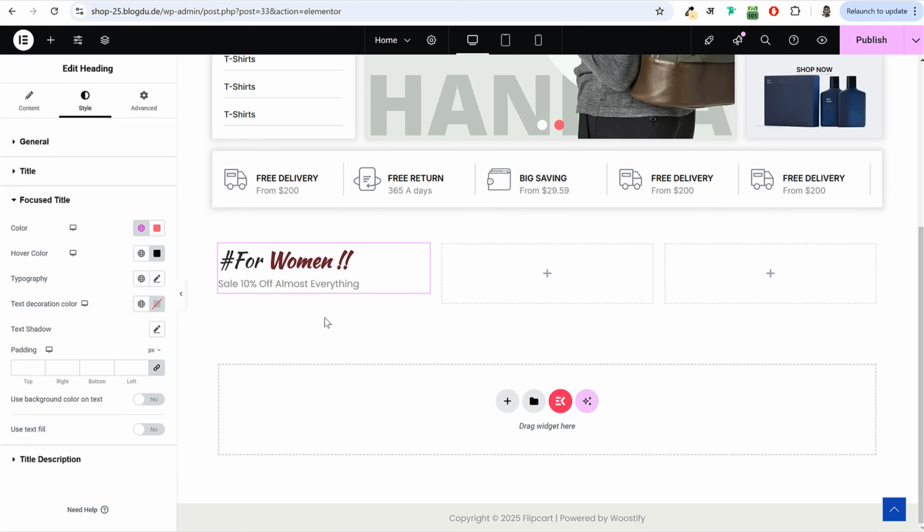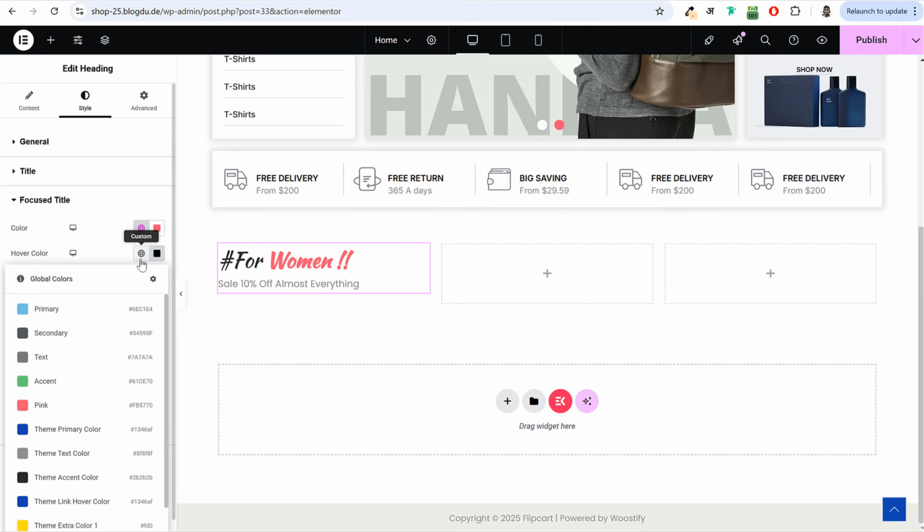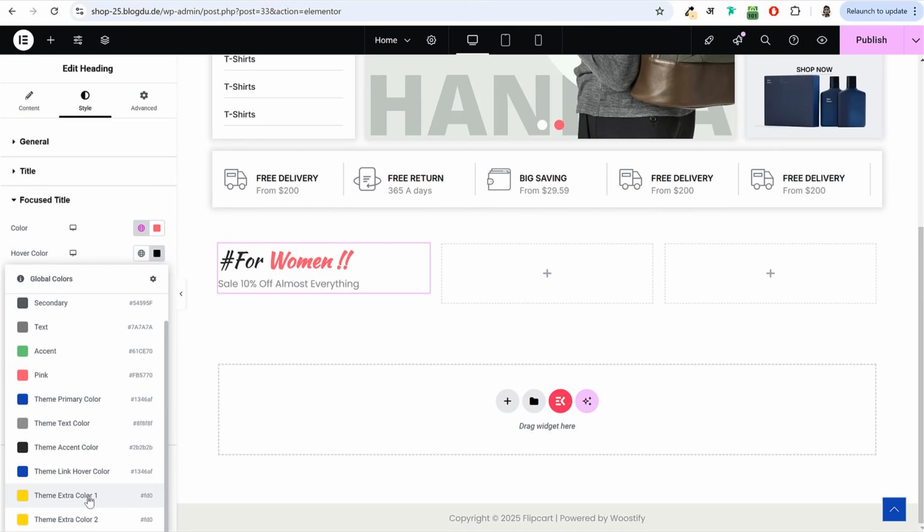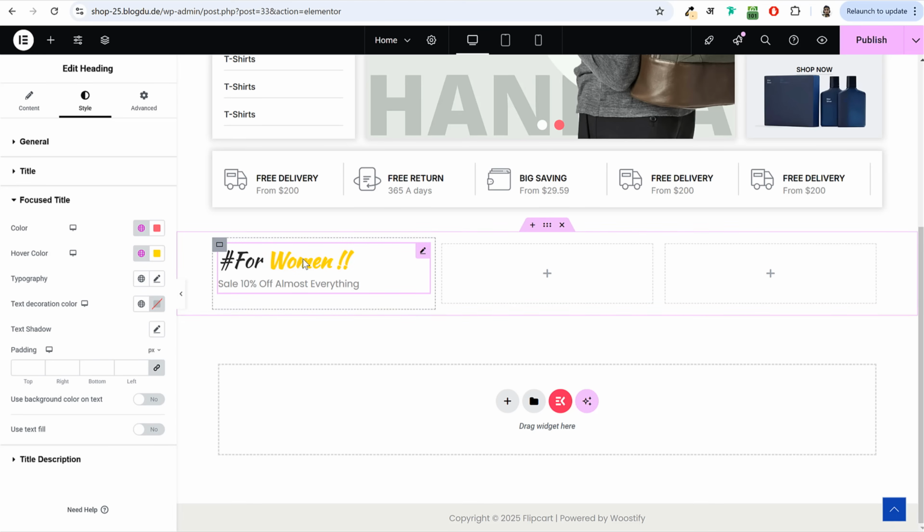Now when you hover over this text, you can also change that color. So when somebody hovers over this text, let's say just for demo purposes, if you want to make it yellow color. Now as you can see, when you hover that text, it becomes yellow. So this is how you can do it.